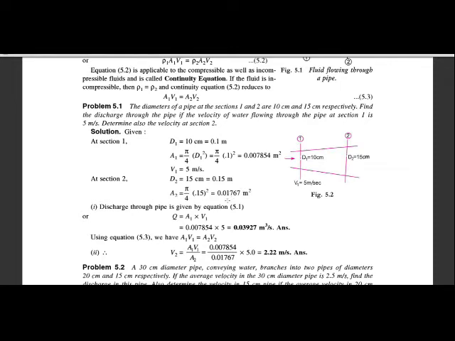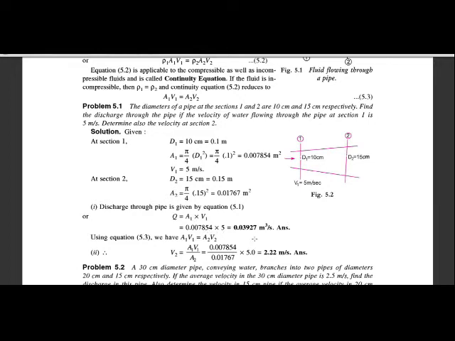Then we have to calculate the discharge through the pipe. The rate of flow or the discharge Q is equal to A into V. So discharge Q is equal to A1 V1, which is 0.007854 into V1, which is 5.